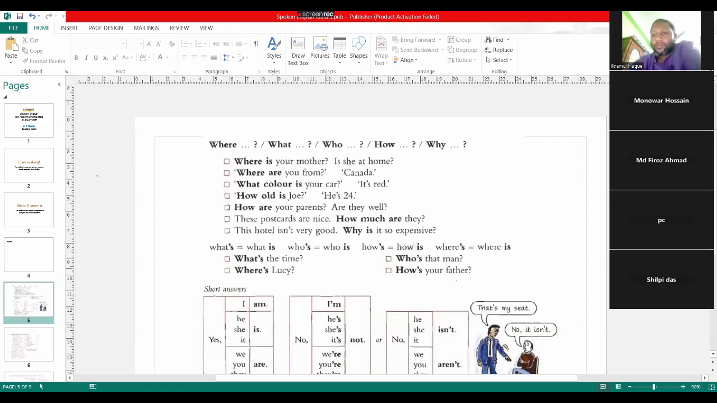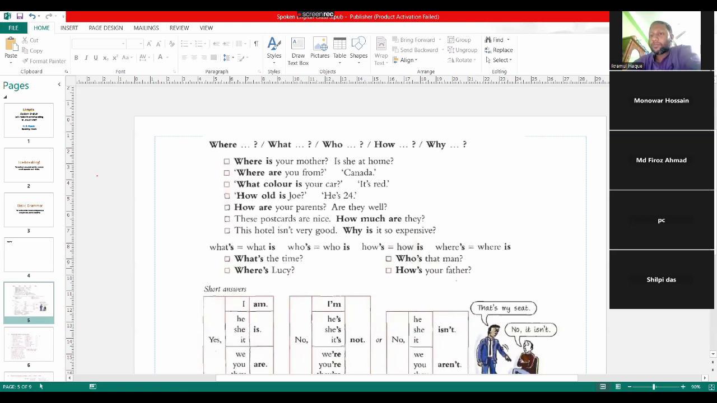What color is your car? It means what color is your dress? What color is your slippers? What color are your shoes? The answer is simple. It's red, it's brown, it's gray, it's white, it's green, something like that.